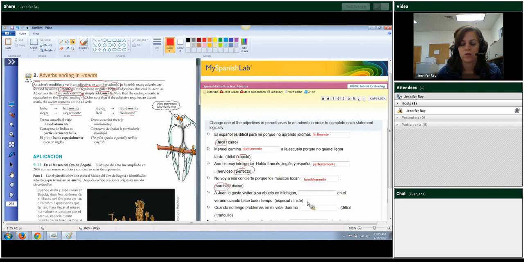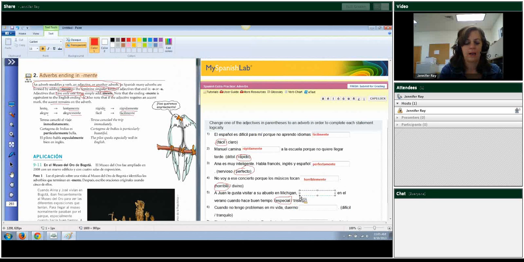Okay. A Juan le gusta visitar a su abuelo en Michigan, blank en el verano cuando hace buen tiempo. So probably especially makes more sense there, not sadly. Especially in the summer, right? And so since it ends in L and not an O, I am just going to add mente to it. Especialmente.